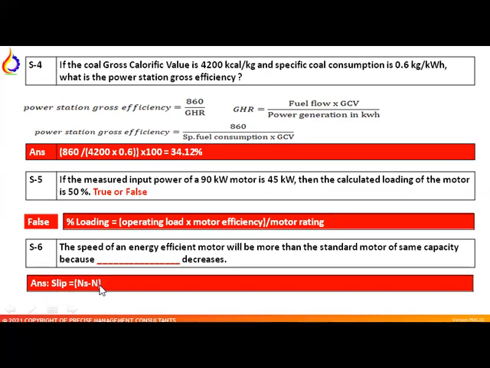So if slip is less, the speed is more. We can see from here. So the answer is slip.